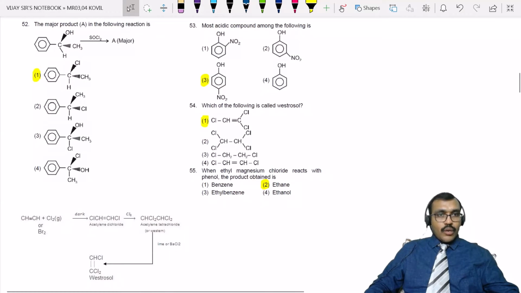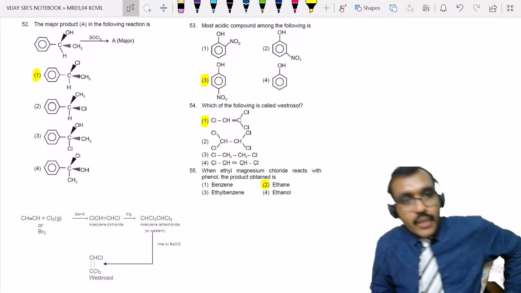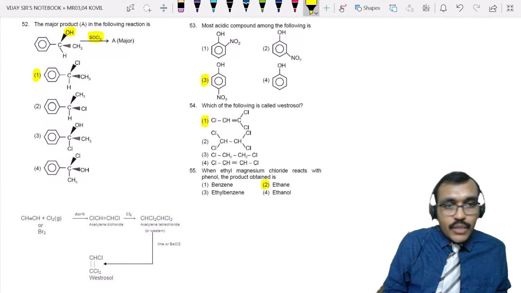Right. Now coming to question number 52. Major product in the following reaction. They have taken an alcohol and allowed it to react with SOCl2. What happened? OH is replaced by chlorine. Here you need to remember 2 things.